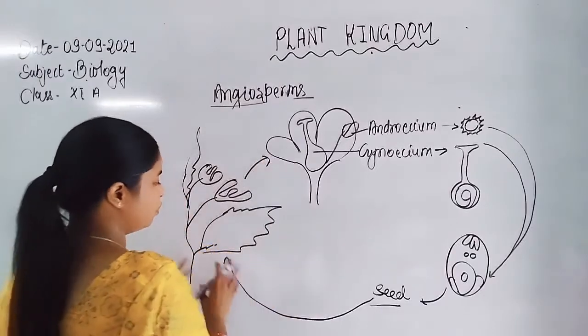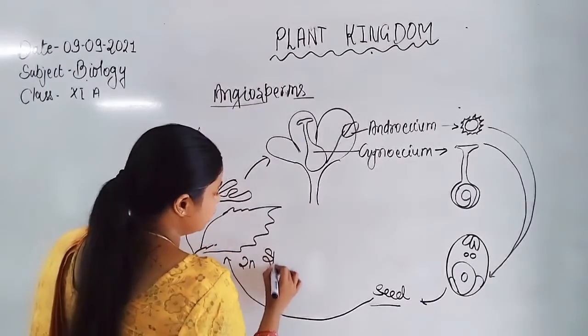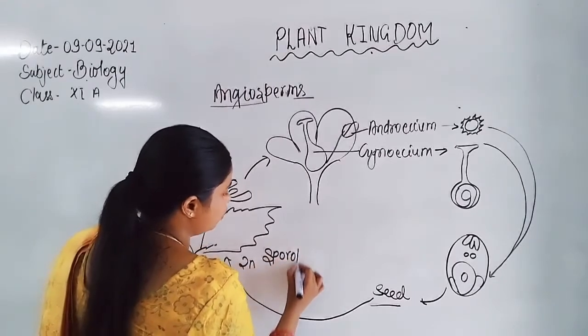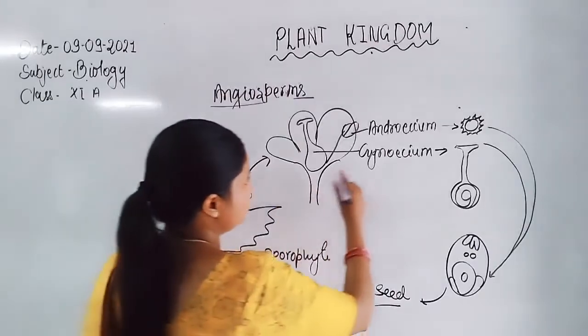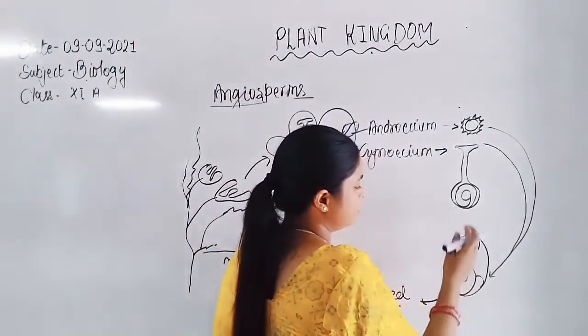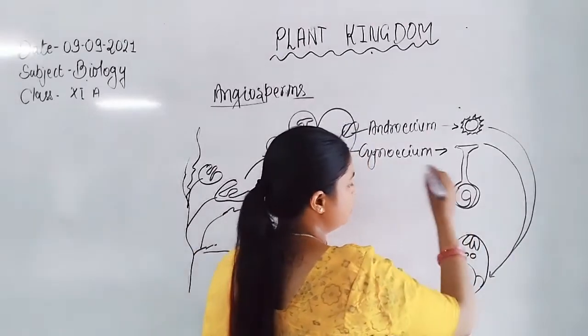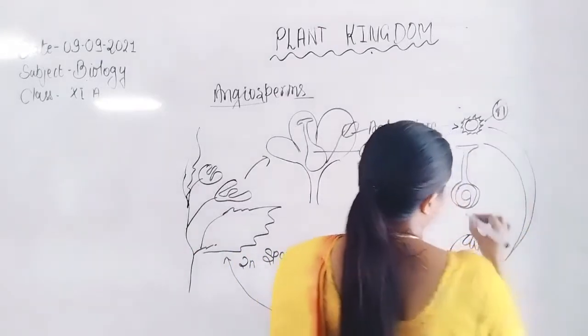So the whole plant represents the diploid condition, which represents its sporophytic generation, the sporophyte. The androecium and gynoecium have the pollen grain and the ovule, with the egg inside the ovule. Pollen grain represents the haploid condition.